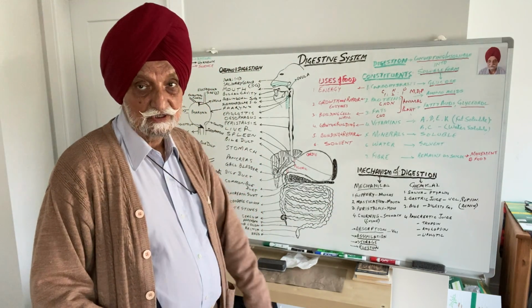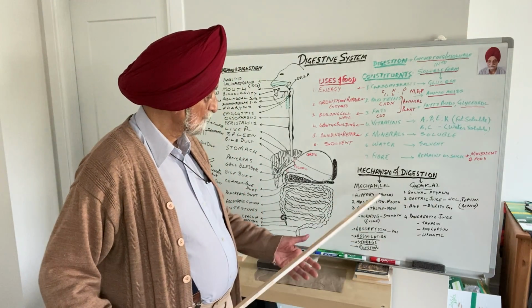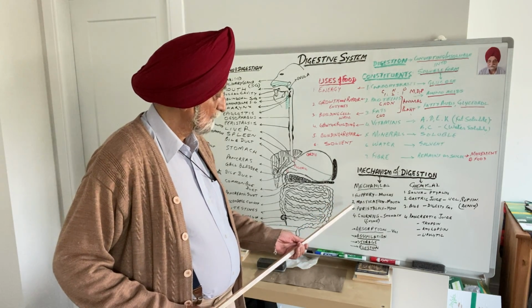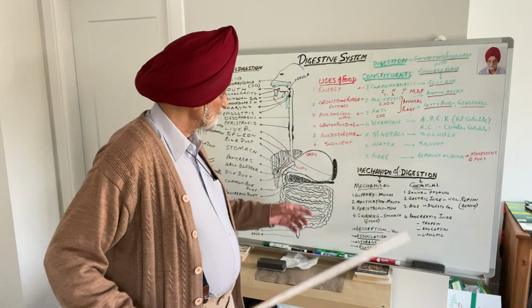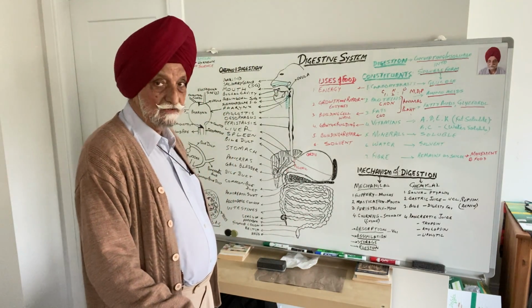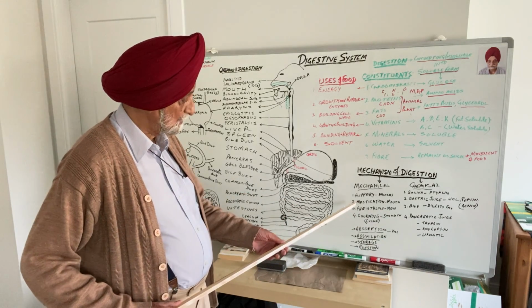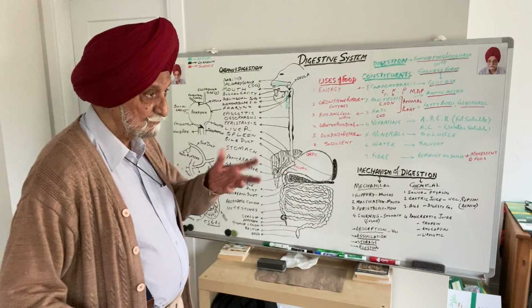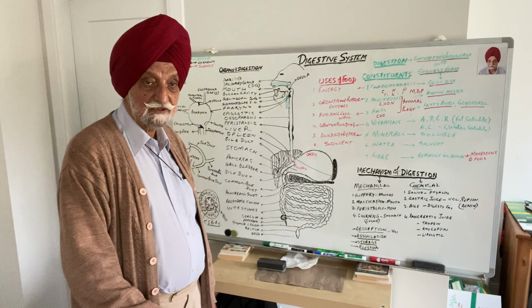Mucus is secreted, which makes the food slippery so that it can move forward. The second is that in the mouth, there are teeth and the tongue. The food is masticated in the mouth, and we masticate the food and it is broken up into smaller pieces.